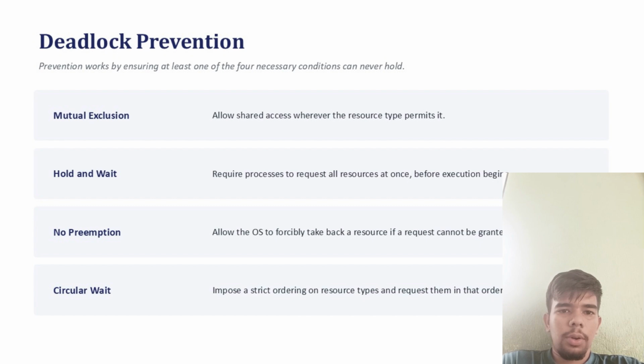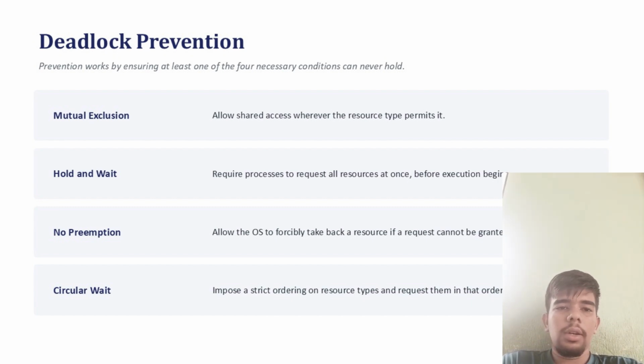Deadlock prevention. Prevention works by ensuring at least one of the four necessary conditions can never hold. Mutual exclusion: allow shared access wherever the resource type permits. Hold and wait: require processes to request all the resources at once before execution begins. No preemption: allow the OS to forcibly take back a resource if a request cannot be granted. Circular wait: impose a strict ordering on the resource types and request them in that order.